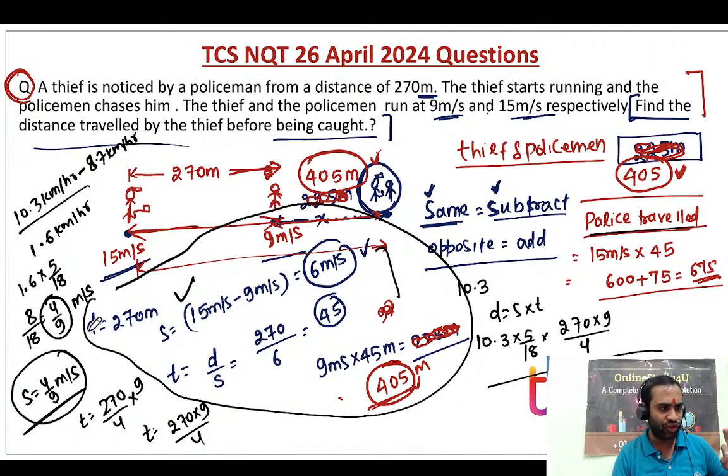The only thing is the unit you have to keep in mind. Okay, 270 kilometer was there. I thought it is meter. If it is kilometer, then no problem. So I think you have misunderstood the question. If it is kilometer, then directly take it. No need to convert into meter per second, right? You have to see the unit, 1.6 kilometer per hour. So based on your unit, you have to solve the question, right? I have taken it as meter, so I converted it.